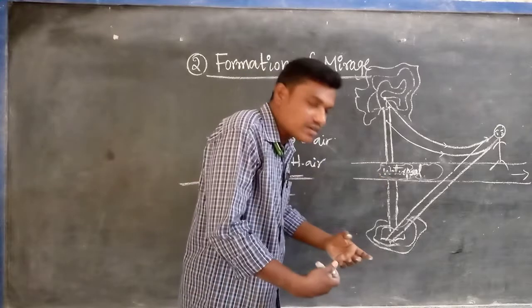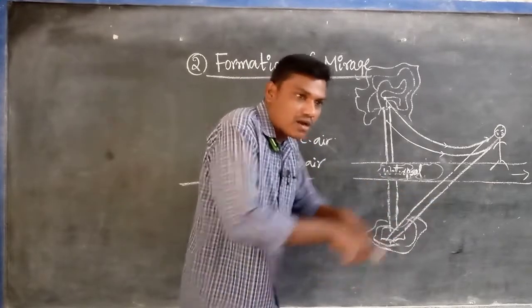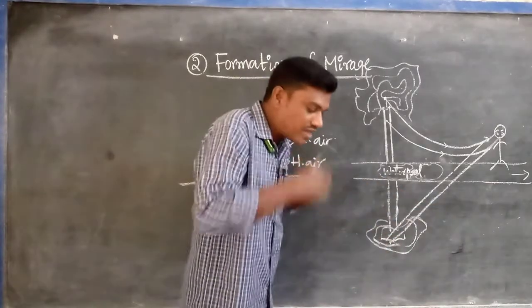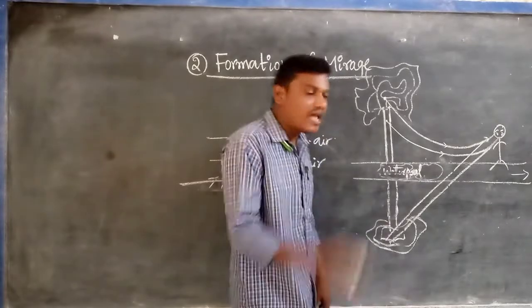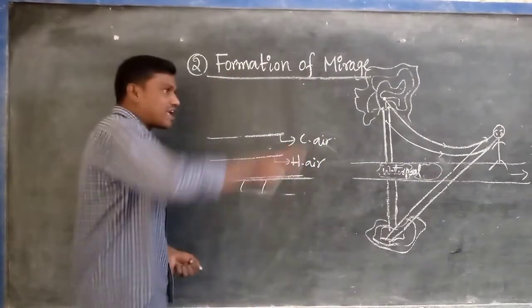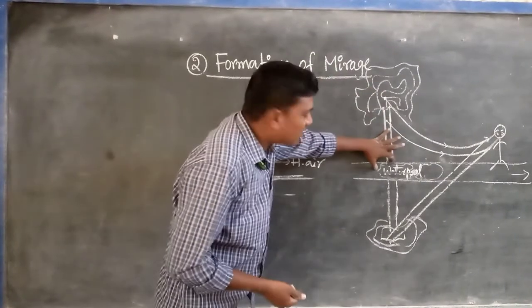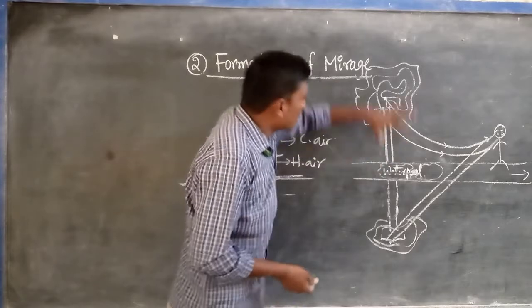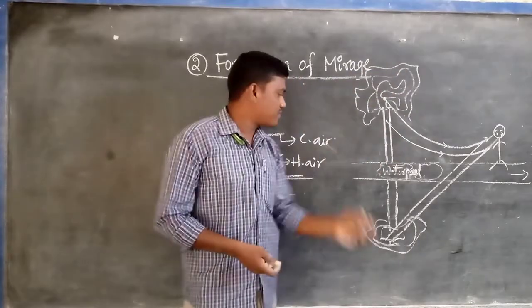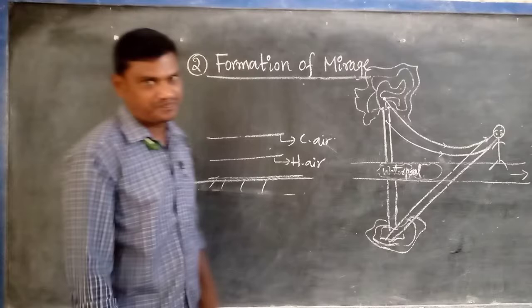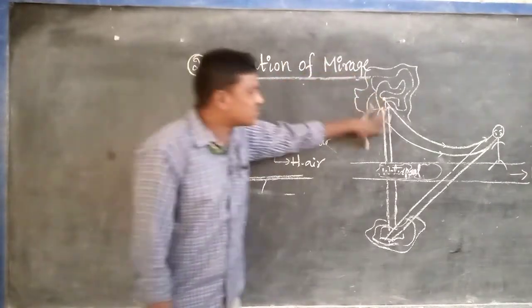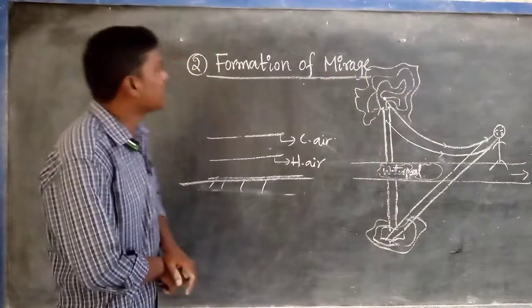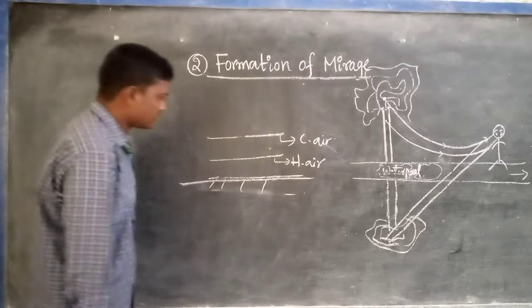When you stand near water in a pond or lake, whatever it may be, your image appears inside the water or not? In the same way, when we consider a tree at the water pool, the tree image will clearly appear downward in the water pool. So with the help of this, I will clearly explain the formation of mirage.